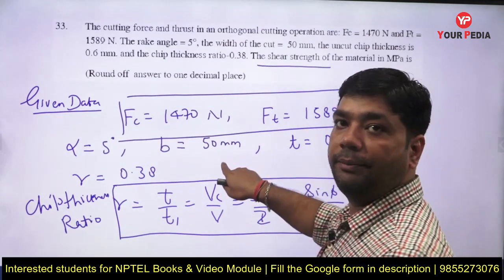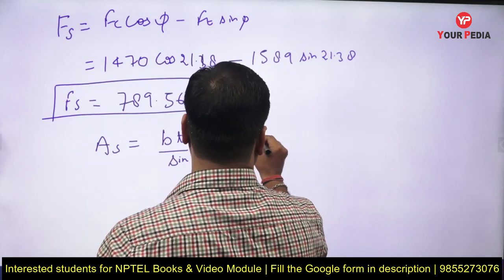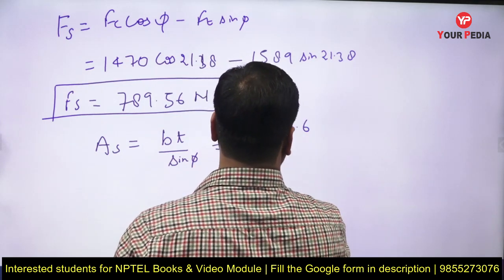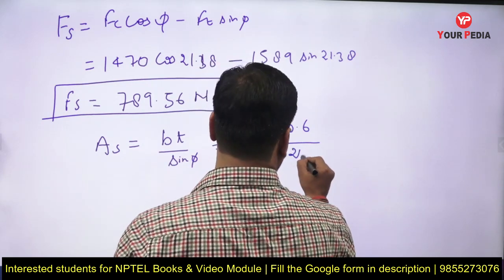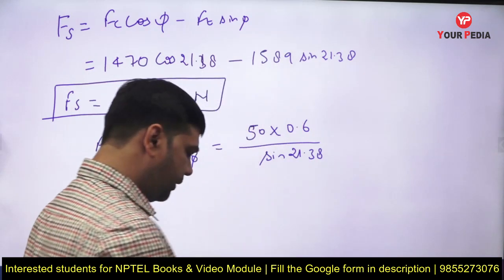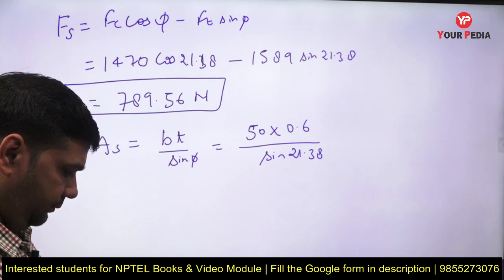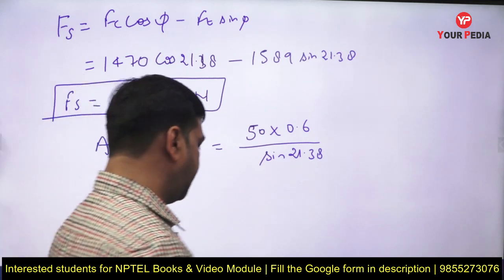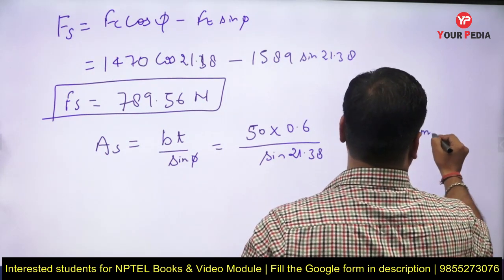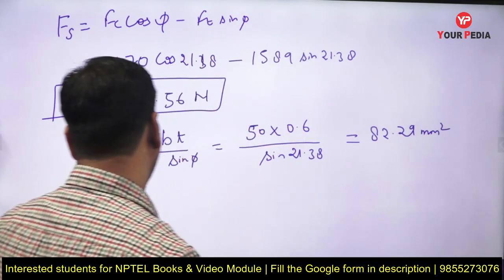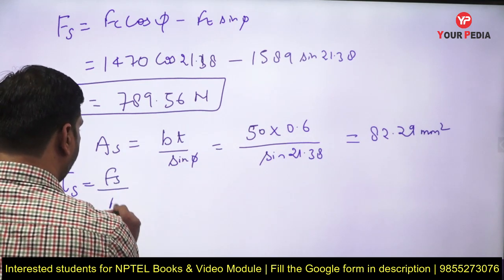Here B is given as 50 mm and T is given as 0.6 mm, and phi is 21.38. Just calculate this. That is 82.29 mm square. Now we have to find the shear strength. Shear strength is shear force upon shear area.